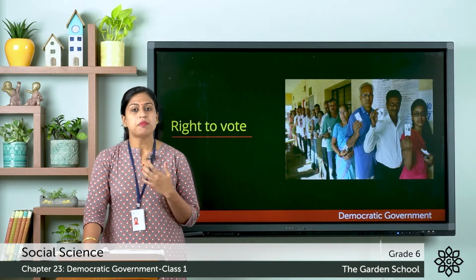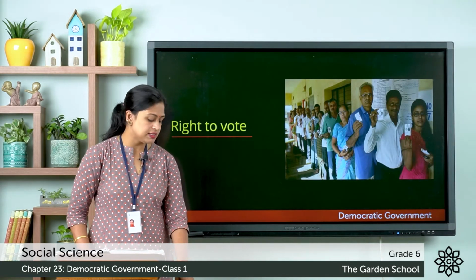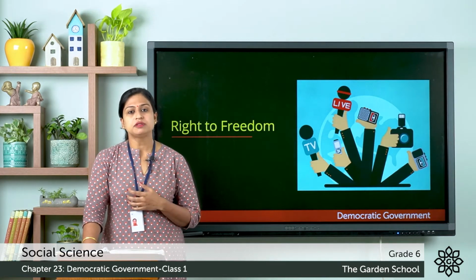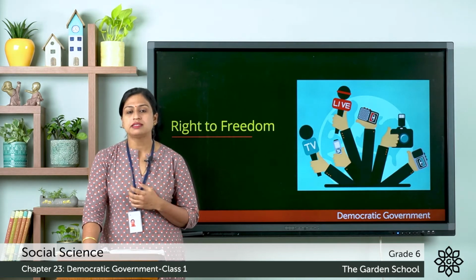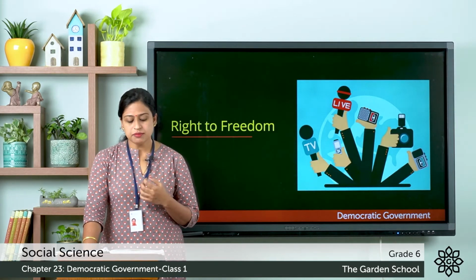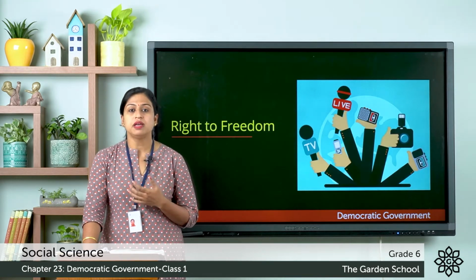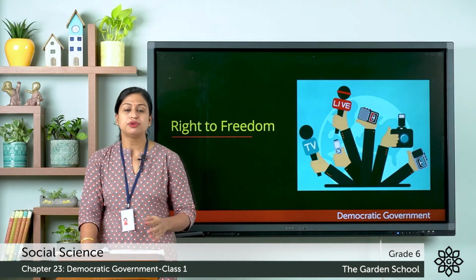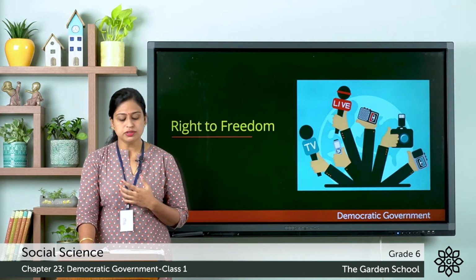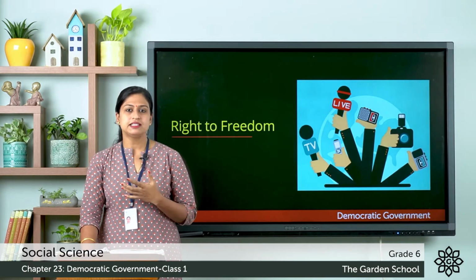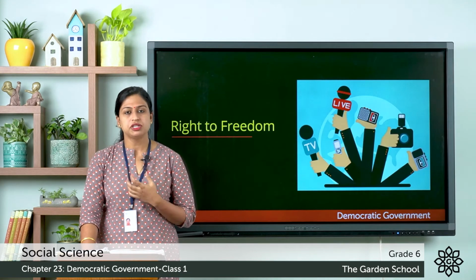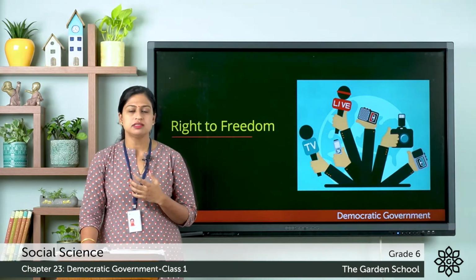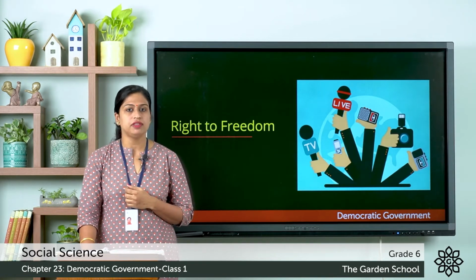And another way of participating in the functioning of the government is expressing public opinions through mass media like writing in newspapers and magazines, electronic media like television and radio, and sometimes citizens also use different methods such as signature campaigns, strikes, rallies, protests and dharnas to draw the attention of the government and also to show their grievances. Here grievances means formal complaints, and signature campaign means to gather signatures to support an initiative. So, this is another way of participating in the functioning of the government.